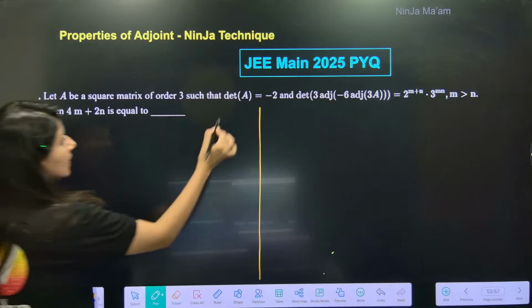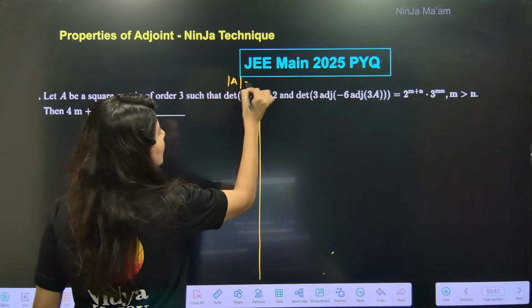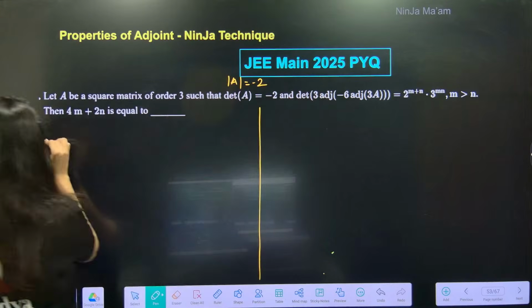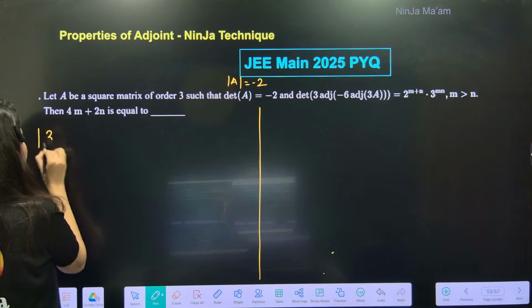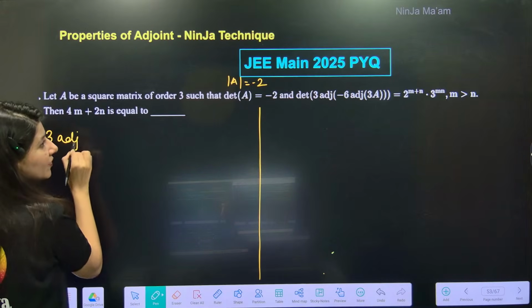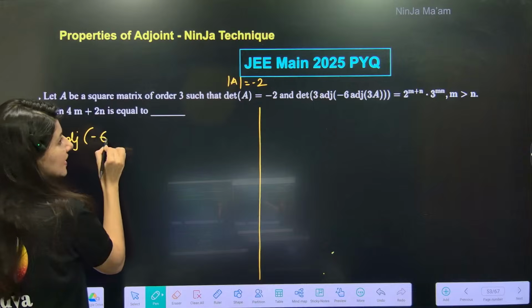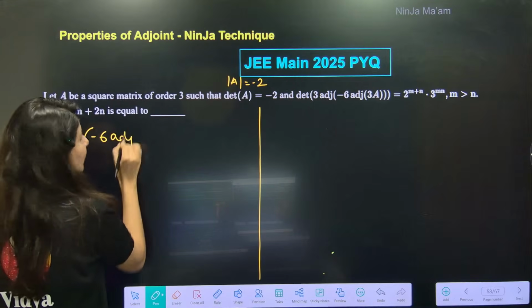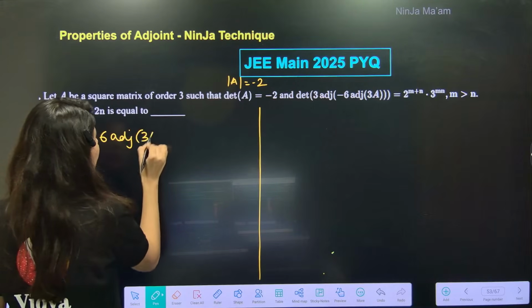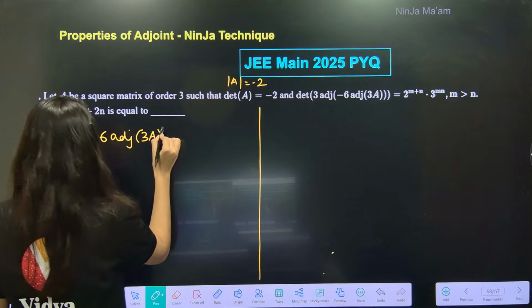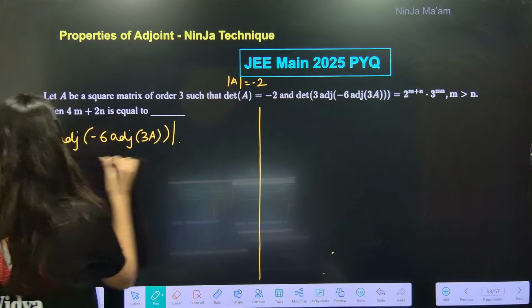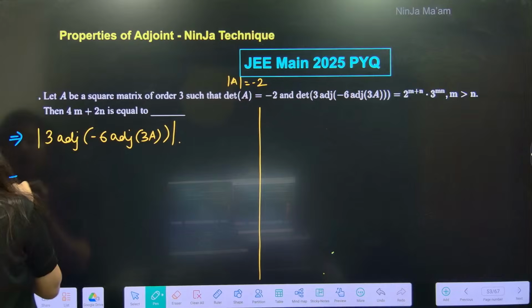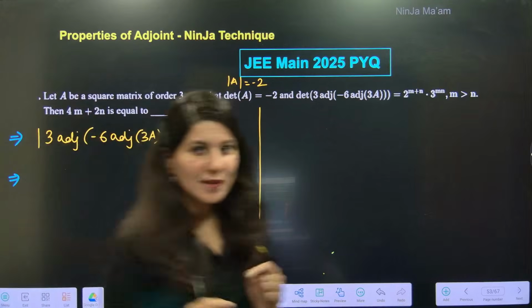So determinant A is given as -2. And we need the determinant of 3 adjoint of -6 adjoint of 3A. Although in the normal method also, I'll give some ninja touch.